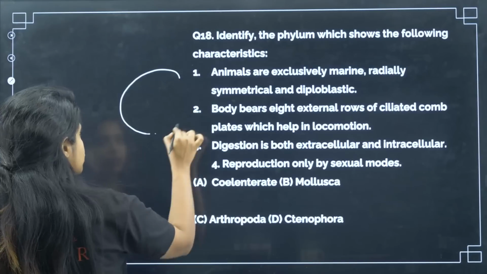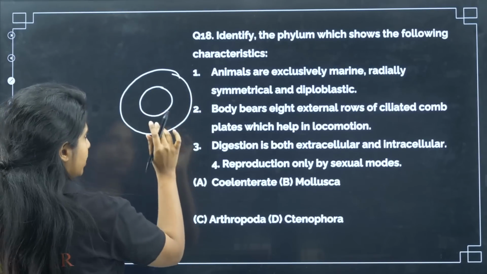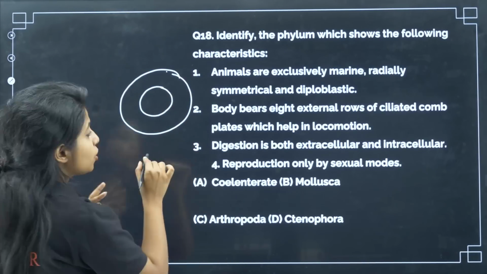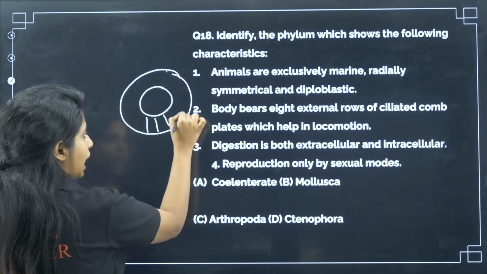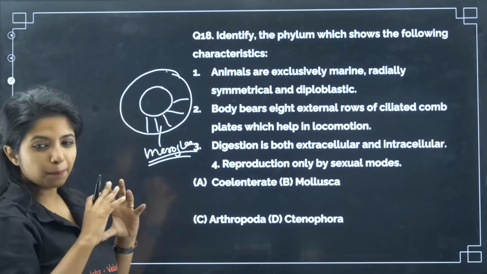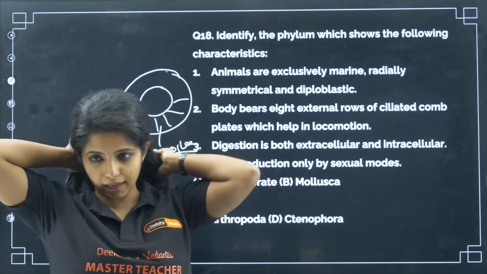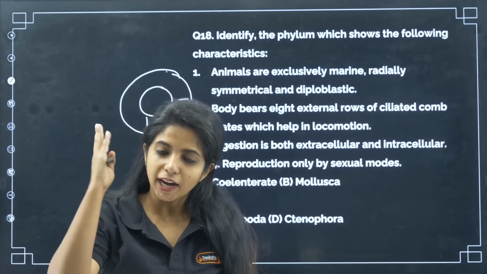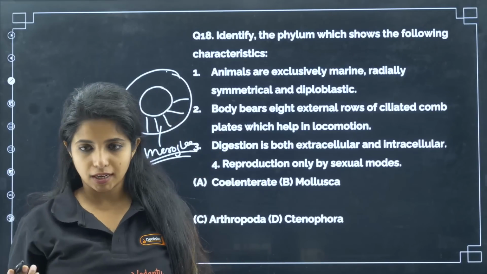So usually we have 3 germinal layers. In usual organisms, ectoderm, endoderm, and in the middle there is a mesoderm. But in these organisms, they do not have mesoderm, instead they have mesoglea. So this is not a complete layer that you think of as a germinal layer, which is why you say they're having only 2 germ layers, that is ectoderm and endoderm. So they are diploblastic. That is what it said.